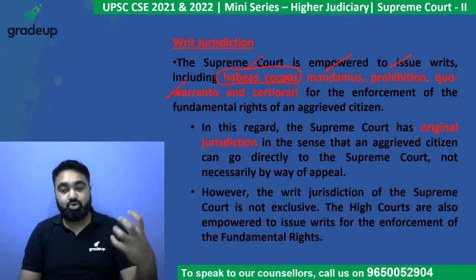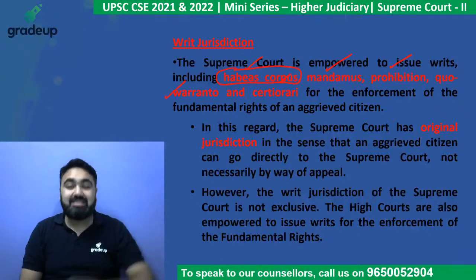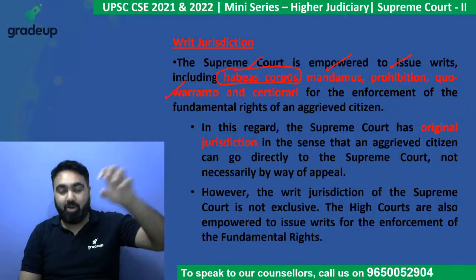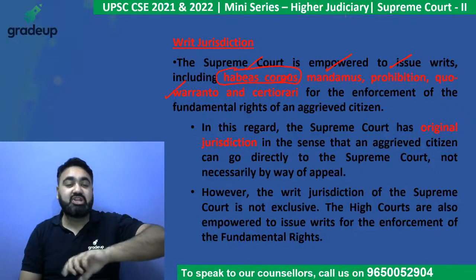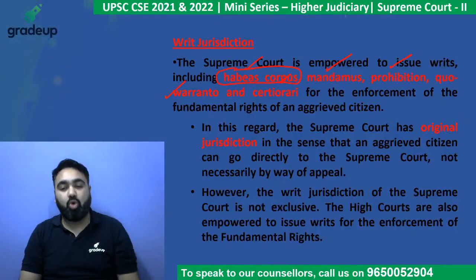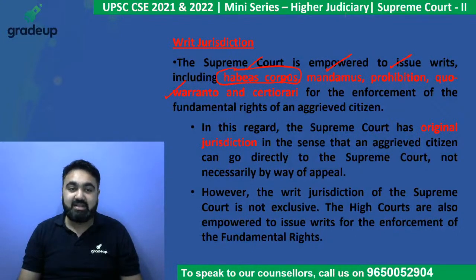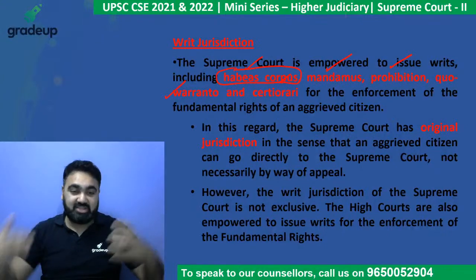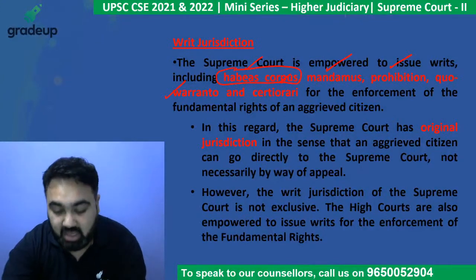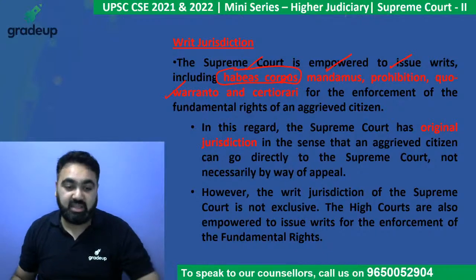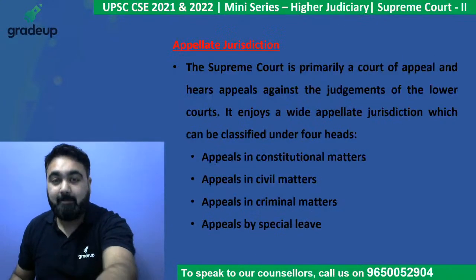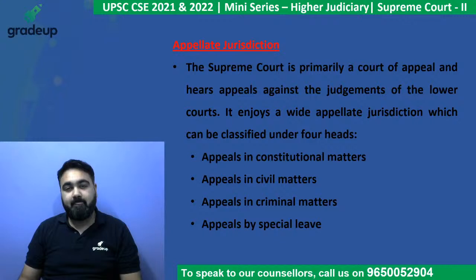Quo warranto is issued against a public official when the officer is holding an office which he or she is not eligible to hold. If a public official is holding an office, let's say beyond the retirement age, even if he has been disqualified, he's still in the office, then against that person, quo warranto will be issued. So these are the 5 writs that the Supreme Court has.